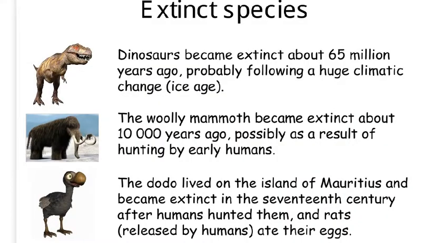Examples of extinct species include dinosaurs, which became extinct about 65 million years ago, probably following a huge climatic change. The woolly mammoth, which became extinct about 10,000 years ago, probably as a result of hunting by early humans. And the dodo, which lived on the island of Mauritius and became extinct in the 17th century after humans hunted them and rats, released by the humans, ate their eggs.